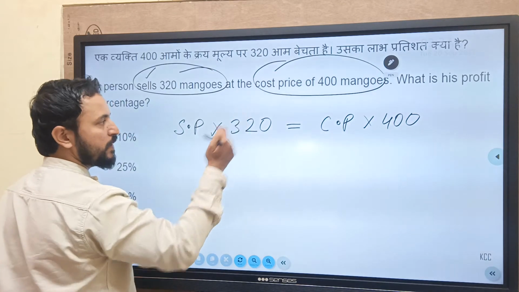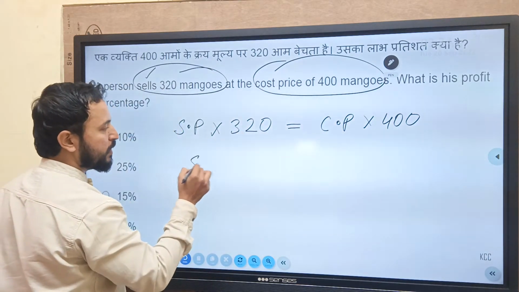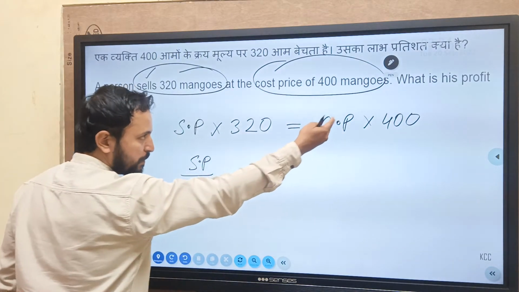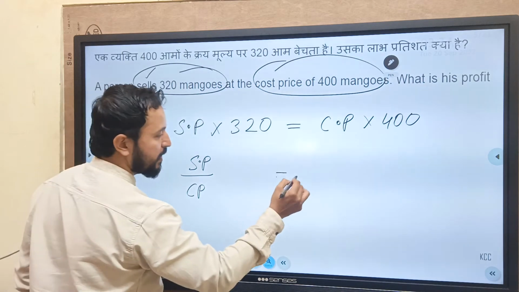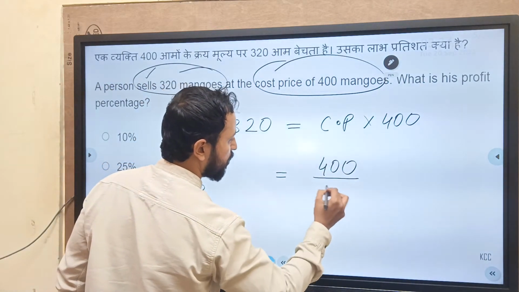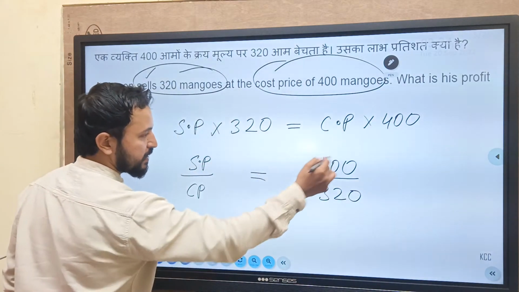So what we will do, we will simplify it. What you can do, you can just take these numbers one side if you want. SP divided by CP, I will take CP from here to here, and 320 I will shift to the other side. So where this 320 will go? It will go this side. So let us find this thing, let us simplify it.